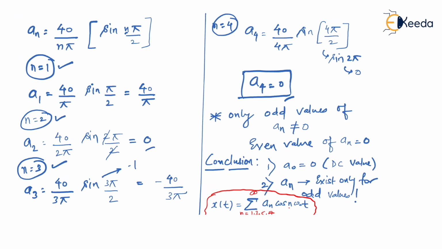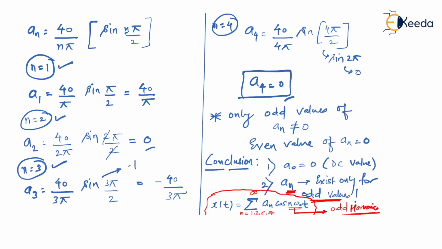So what is our observation? This n omega naught I am talking about. We know that omega naught is called the fundamental frequency, and n omega naught is called the nth harmonic. When I say that I have a compulsion that n has to be only an odd value, what does that mean? This n omega naught will always be the odd harmonics. Is that right? So this is a very, very important conclusion.